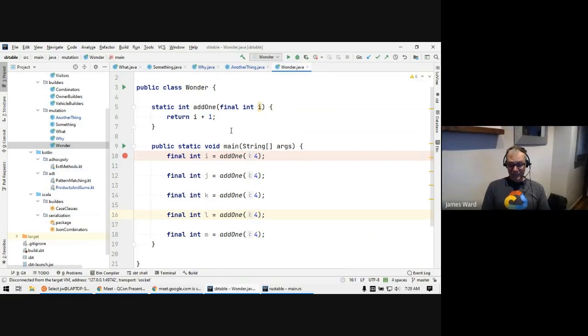Yeah, and so pure functions like this AddOne function here will always map a given input to an output. So every time I call this function with 4, it's going to produce the same output every single time for that given input. This makes it so we can understand our programs much more easily. We don't get into weird states where it's like, how did I get into this state? It just makes it a lot easier to deal with our programs in this way.